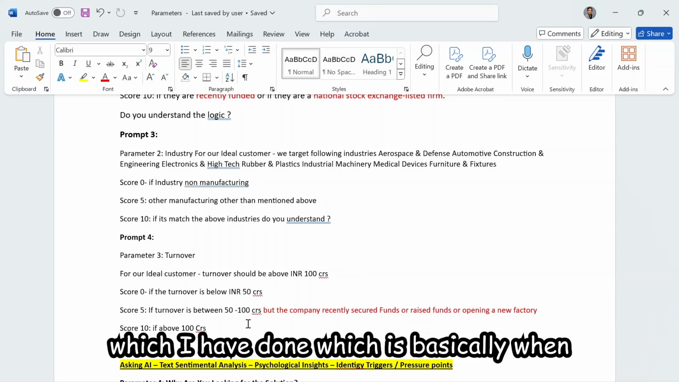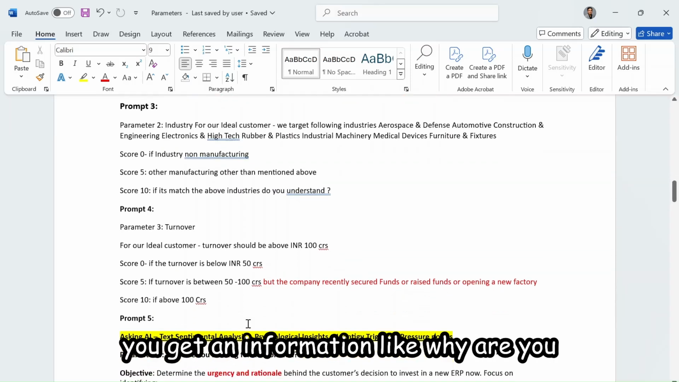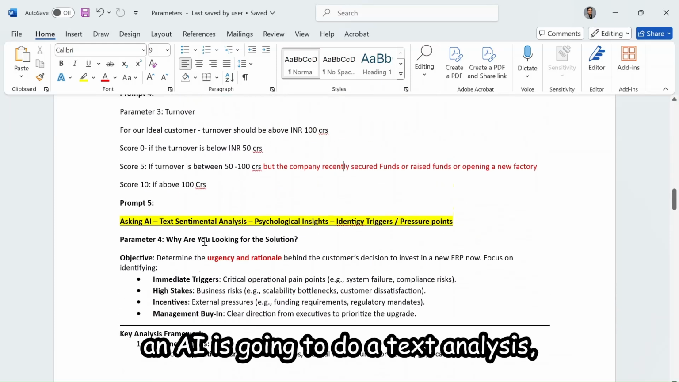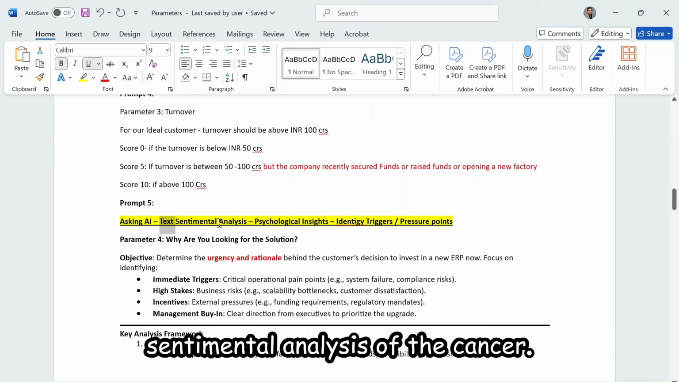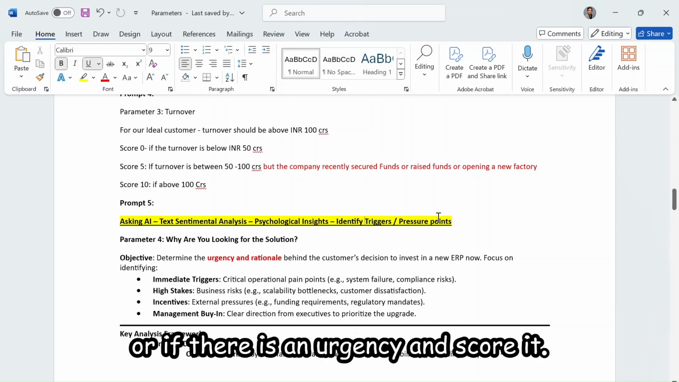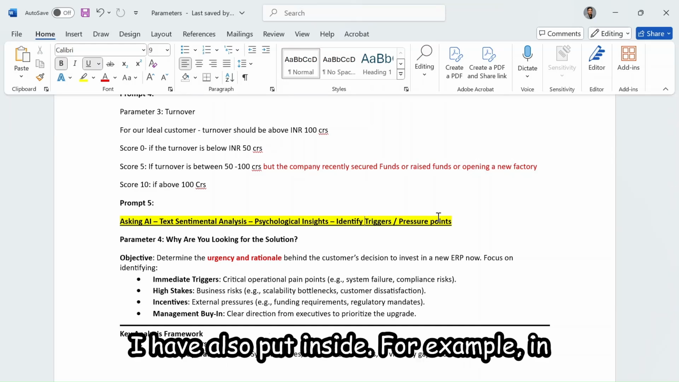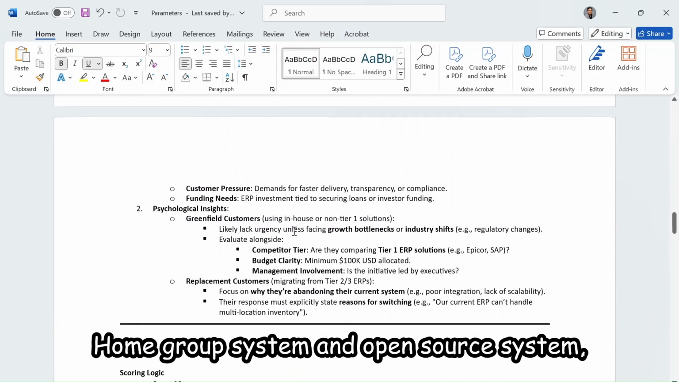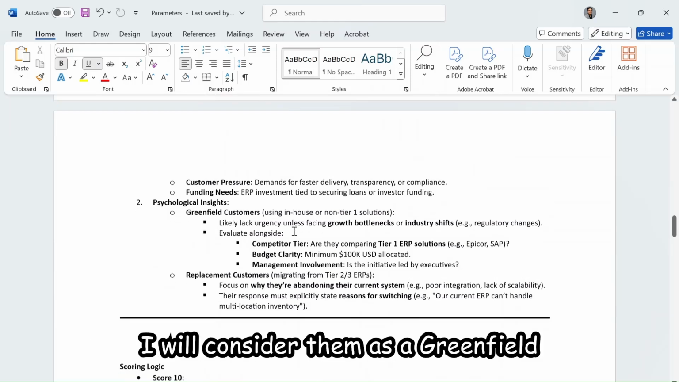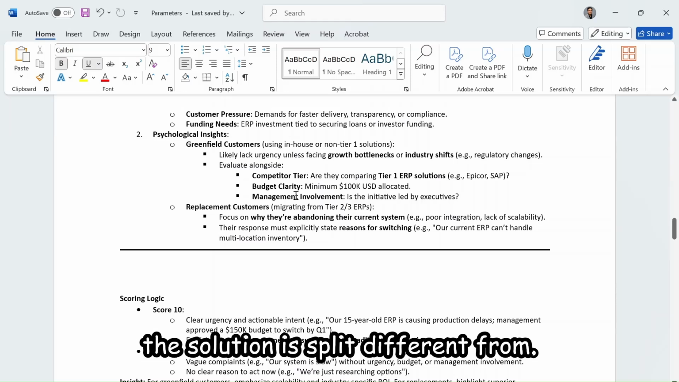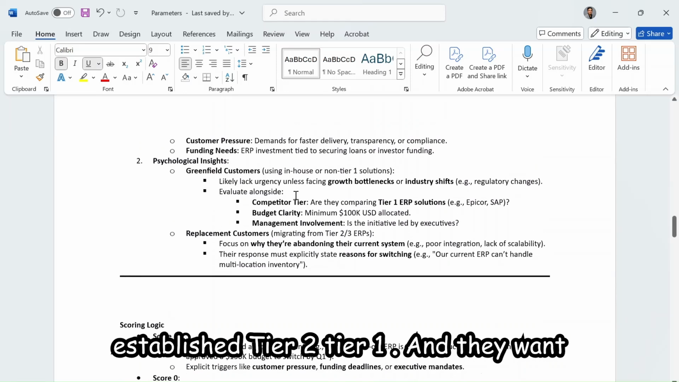Another thing which I've done, which is basically when you get information like, why are you looking for a solution and why now? I want an AI agent to do a text analysis, sentiment analysis of the answer, psychological insight, identify triggers, pressure points, why there is an urgency, or if there is an urgency, and score it. I've also put in insights, for example, in an ERP, if somebody is already using a homegrown system, an open source system, I'll consider them as a greenfield customer, and their psyche behind buying a solution is pretty different from somebody who's already using an established tier 2, tier 3 ERP, and they want to replace an ERP, right?